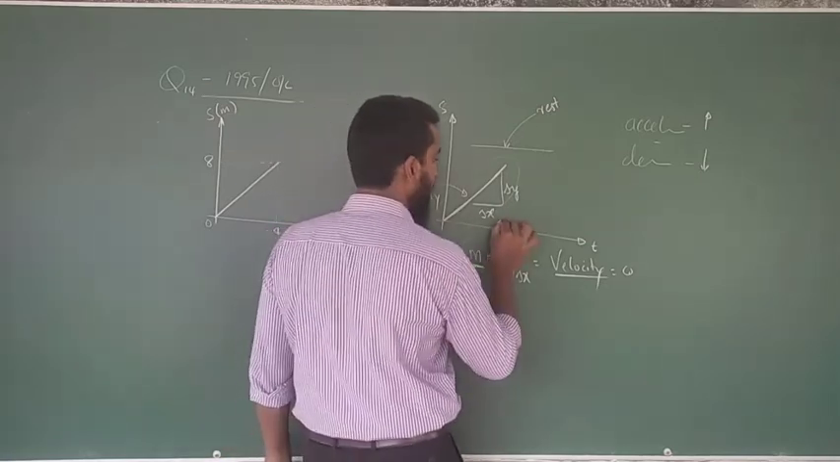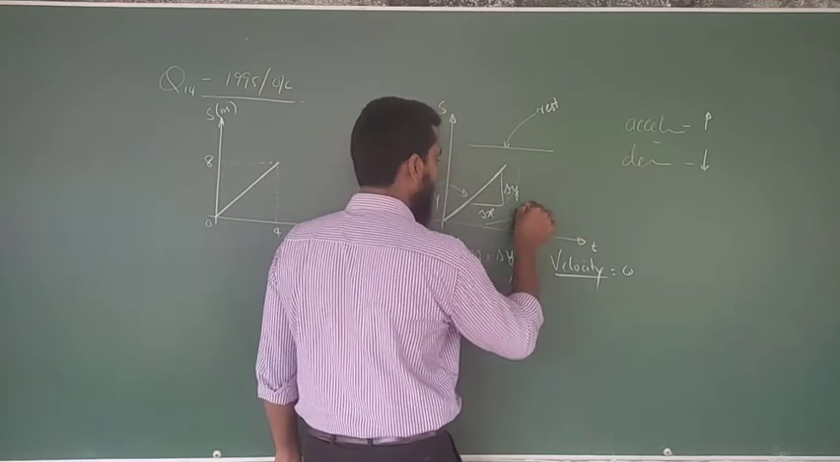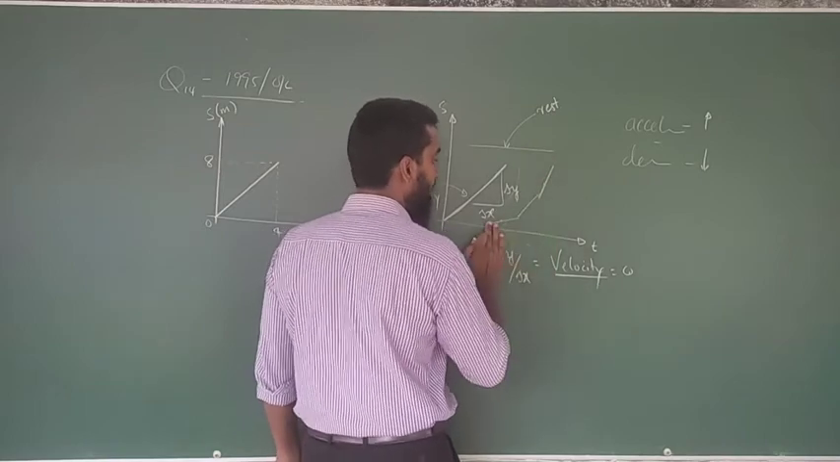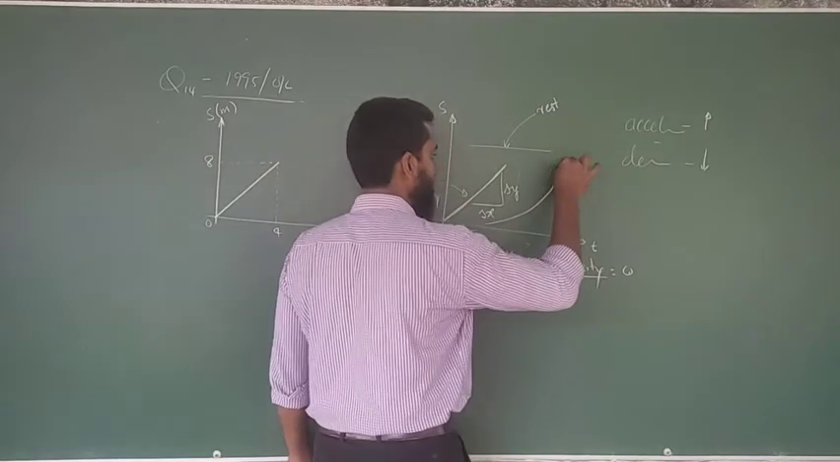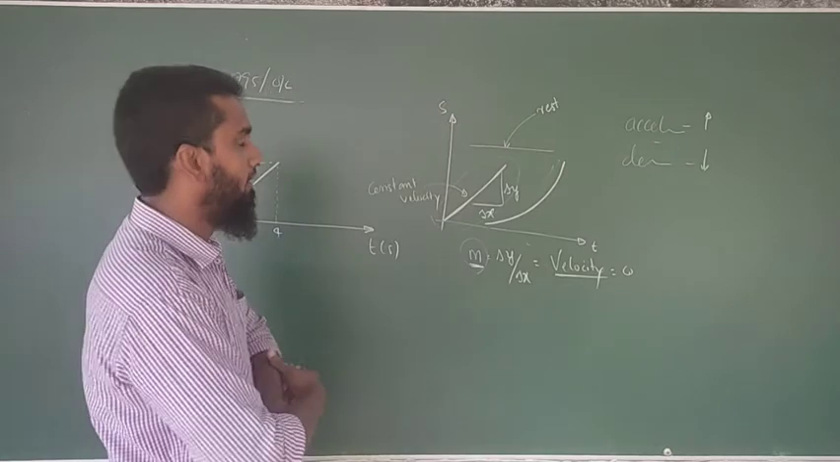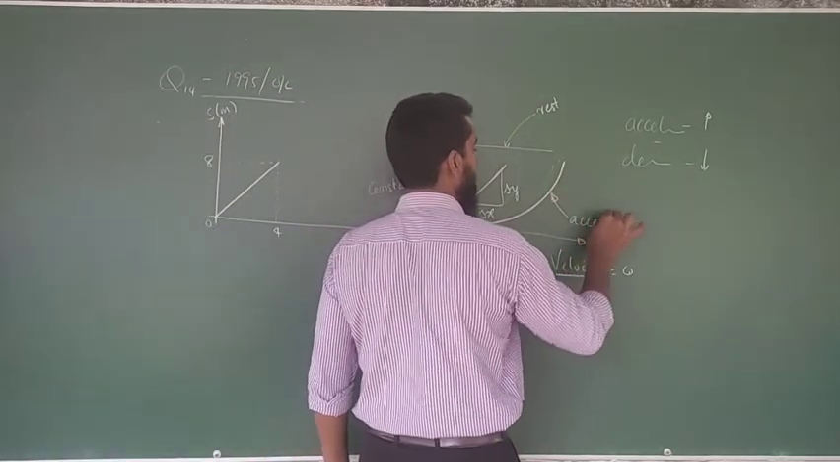In one portion of the graph the gradient should be like this, in the next portion the gradient should be like this, and here the gradient should be like this. If you want to get this pattern, then the graph should look like this. This is the portion representing the acceleration.